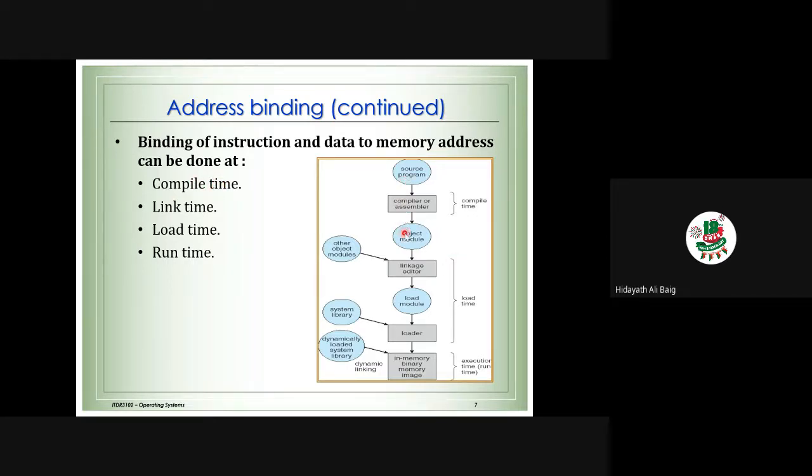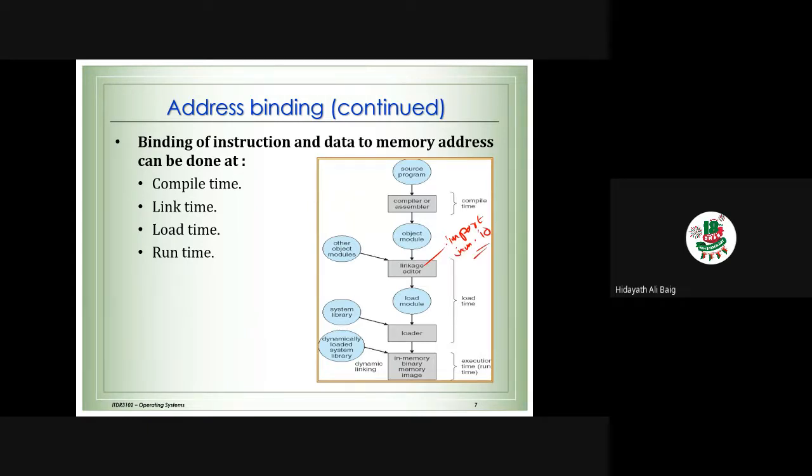Now in our program, there might be a link to some other program, some other object modules. That is actually linking. For example, in our program, we have import statements, like import java.io.